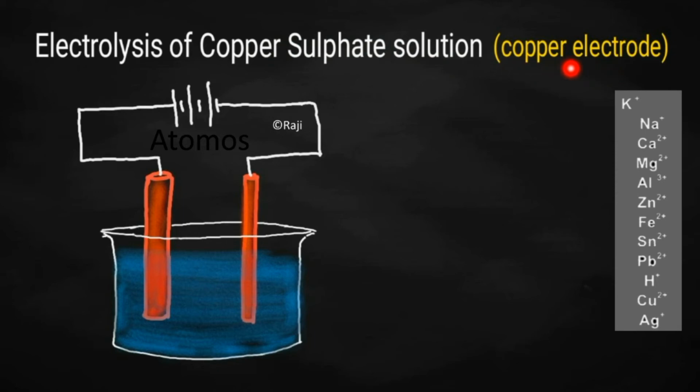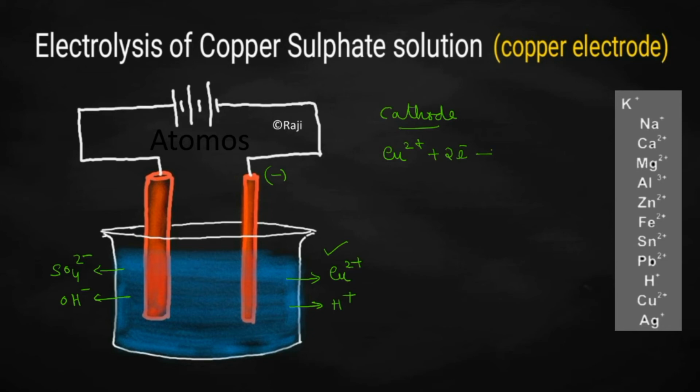Here we are using an active electrode. Active electrode means this also will be involving in the electrolytic reaction. Okay. So in this case also you write and see what all ions are present inside the electrolyte. Which one will be getting a chance to get discharged at the cathode? Yeah, Cu2 plus ion, as it is occupying the lowest position in the electrochemical series. It will be accepting 2 electrons from the cathode and will be getting converted into copper metal, right? Yes. And what will be the reaction taking place at the anode?